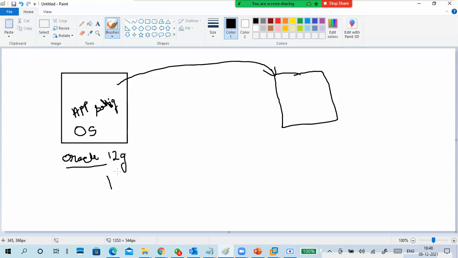C means cloud. So I actually created two virtual machines, 11G and 12C, both in a Linux format only.